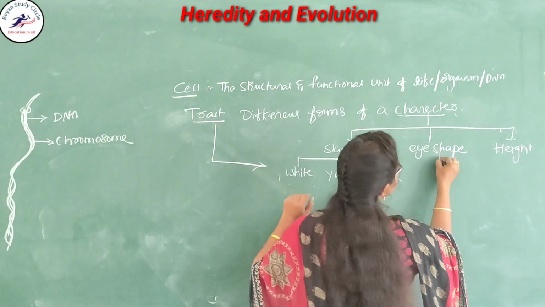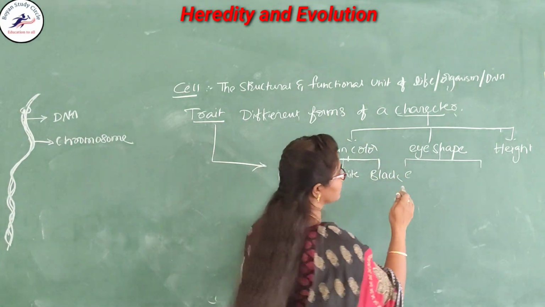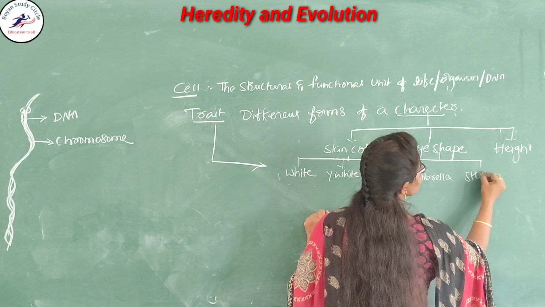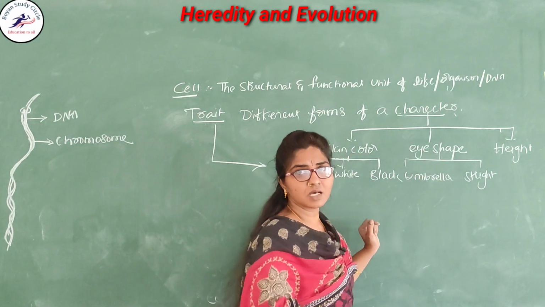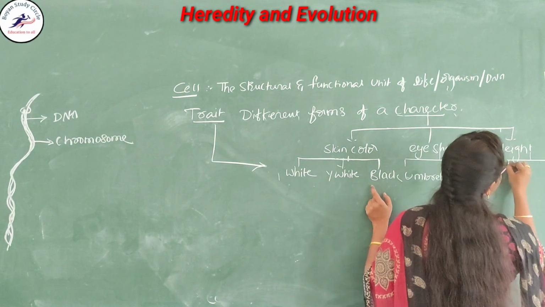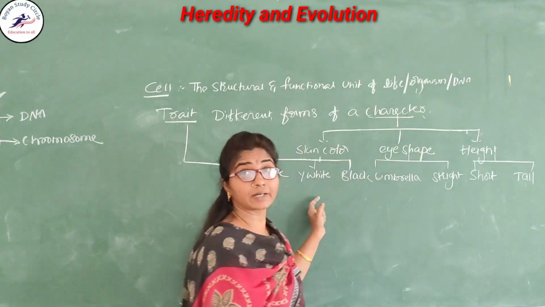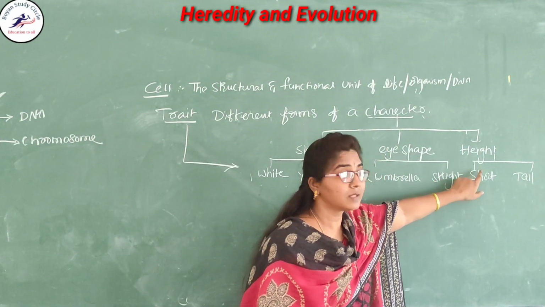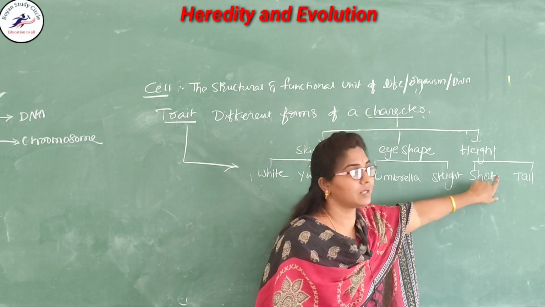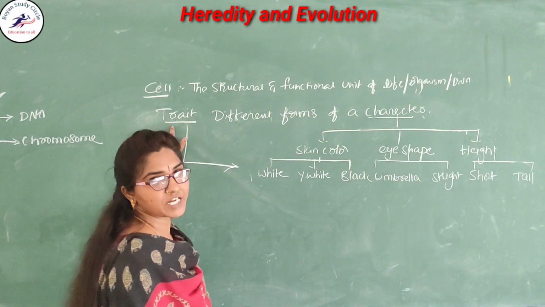And here, the eye shape. Some eyebrows are umbrella type, and some have stripes. This is also called the trait. Here, height: some people are short in nature and some people are tall. Height is a character, but some people are short and some people are tall. This differentiation, different forms of a character, is called the trait.